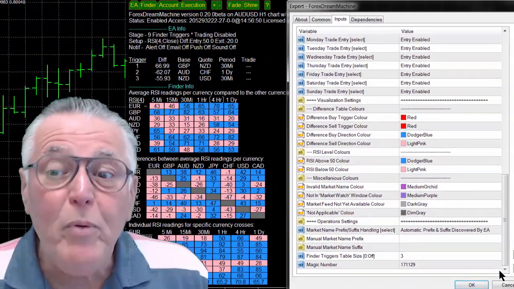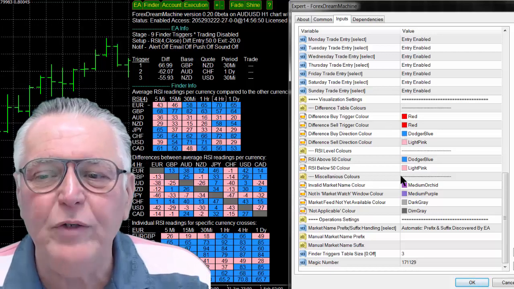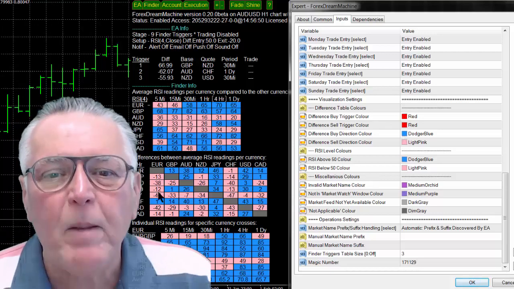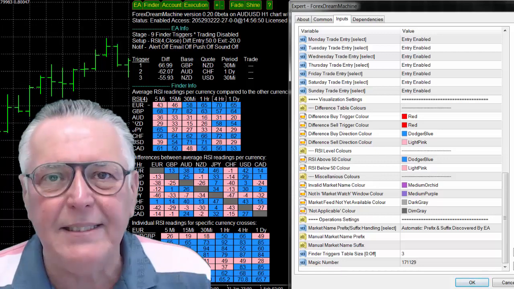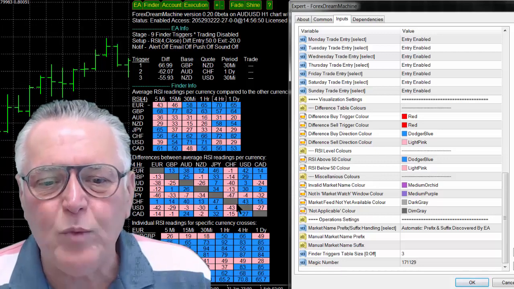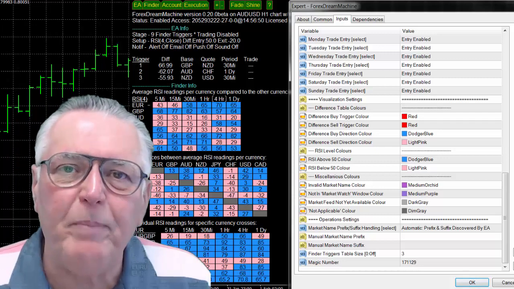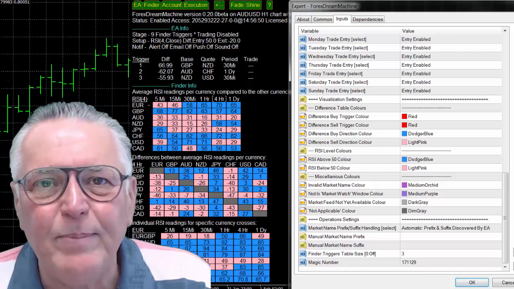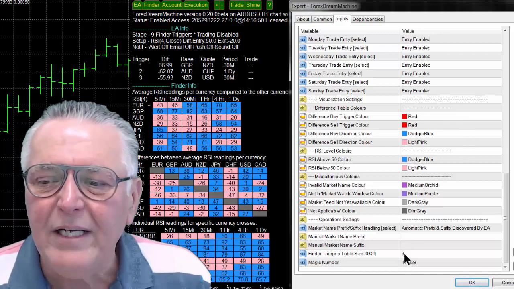The next ones are pretty important in that these are the colors that you view on the display part of your EA. Now, I've used a black background here, and that's why these colors work quite well. Your normal charts might be white and you might not like these particular colors that I've got, so you just change all the colors here.